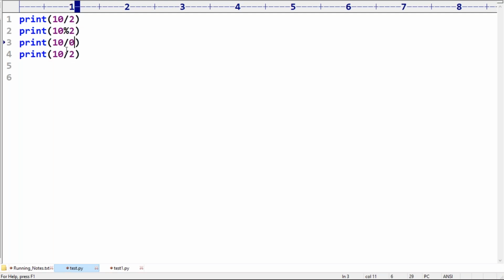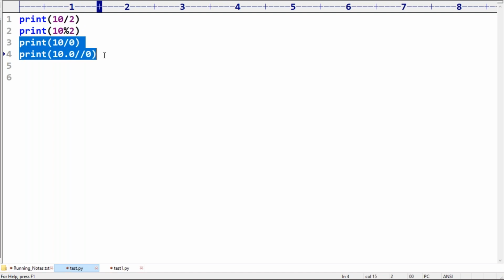Print 10.0 floor division 0. So in which lines will we get ZeroDivisionError? Maybe they will ask this type of question.